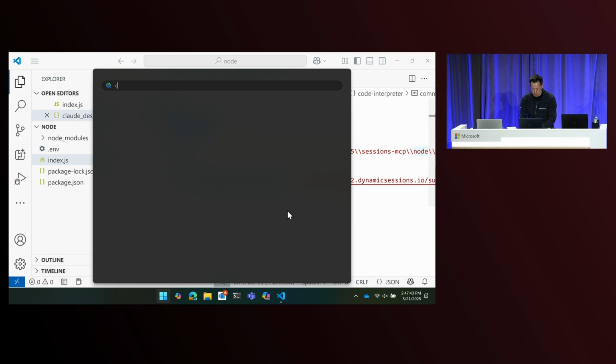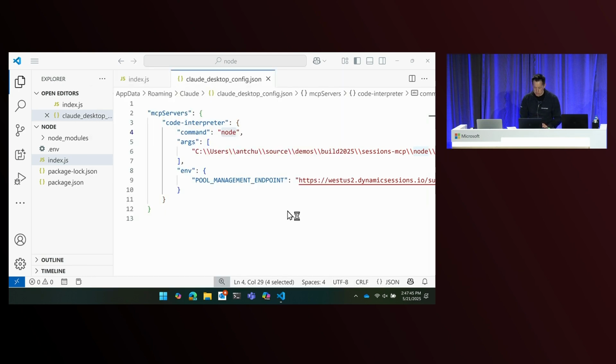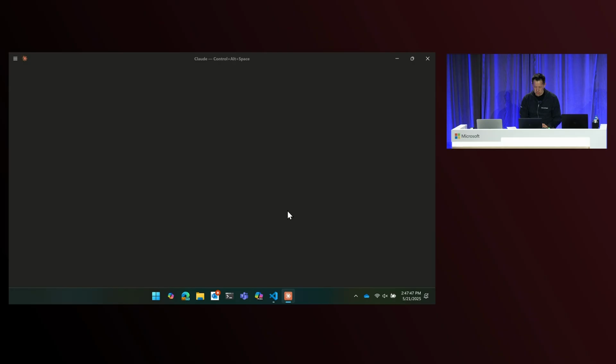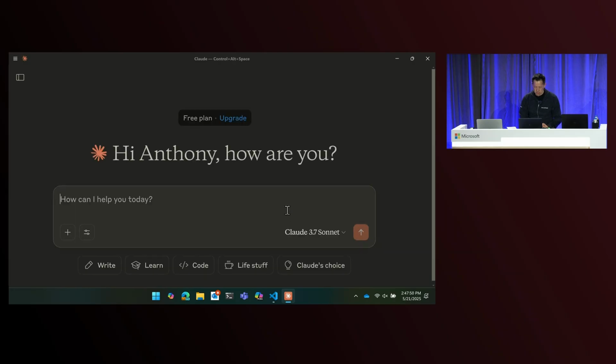So I'm going to go ahead and open Claude. Hi, Anthony, how are you? So friendly and polite. But we can see that it's actually working by opening here. You can see that it started the MCP server process behind the scenes. It already talked to it, interrogated it, and found out it has exactly one tool, which is run code. And I can turn this on and off depending on whether I want it to be participating in this chat. In this case, I do.